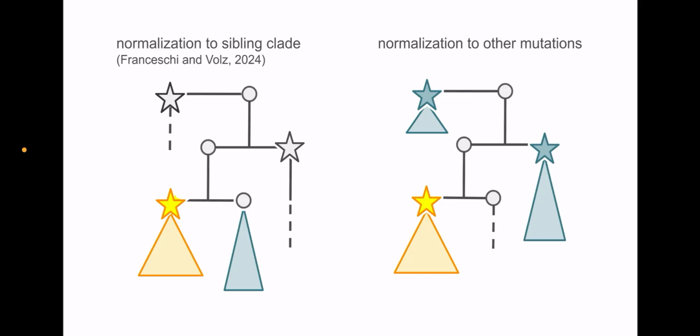Getting briefly into the weeds, a really important aspect of this methodology is normalizing clade sizes and durations to neutral expectations. Working with high-resolution, densely sampled phylogeny data characteristic of in silico ALife models, we found that normalizing against the sister clade to which a mutation arises gives lower quality results compared to normalizing to a larger set of mutational clades arising from other mutations within the dataset. And so we adjusted the originally proposed normalization scheme to get better results with ALife data.